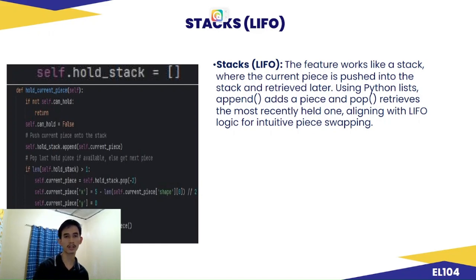You can see the placeholder on the right side in our game, which I will be showing later on. As you put your block in the placeholder, you can replace the current block that's about to fall with the block that's in the placeholder. While doing this, we are applying the stack or LIFO concept in our code.